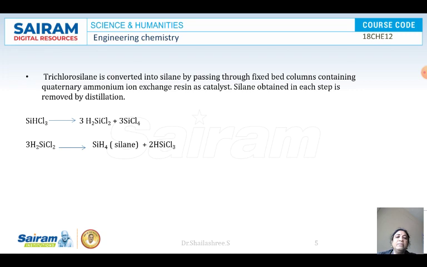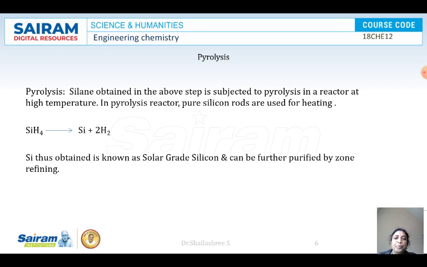Okay, once we get the silane, pyrolysis will be carried out. What is this pyrolysis? Here decomposition, distillation will be done at high temperatures. Okay, the silane obtained will be undergoing distillation and decomposition at high temperatures. Pyrolysis means breaking at high temperature. So SiH4 will be broken into Si, that is silicon, with the liberation of hydrogen.